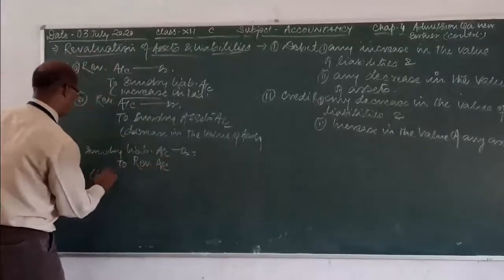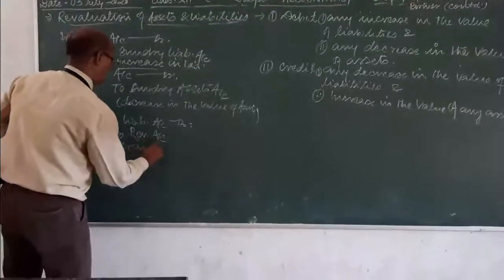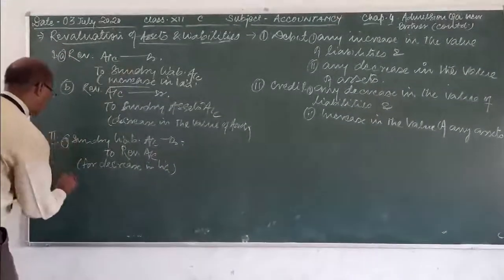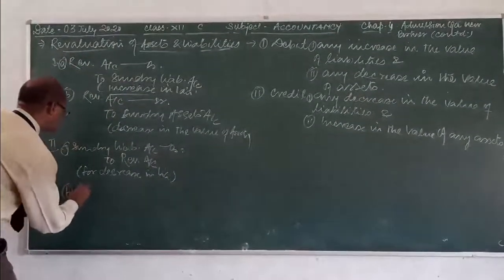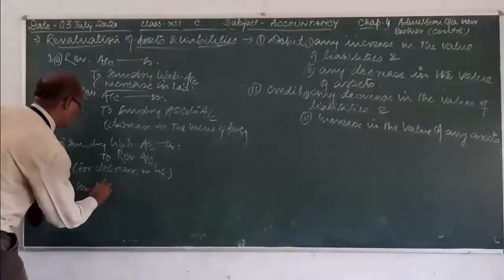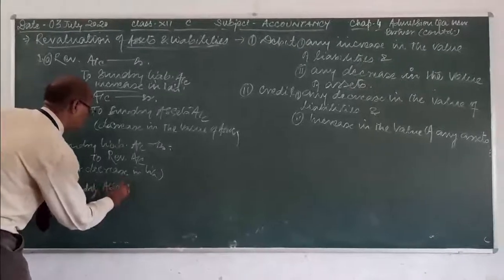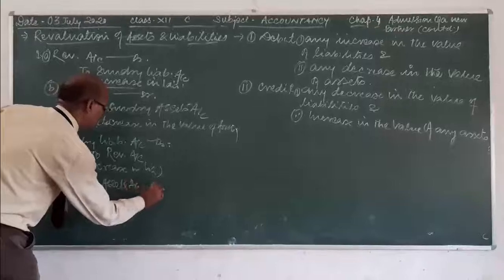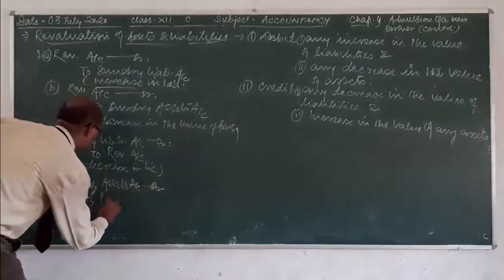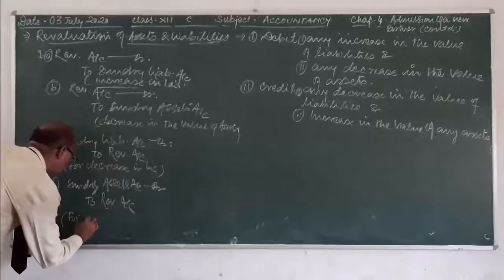for decrease in liability and sundry assets account debit to revaluation account for increase in asset.